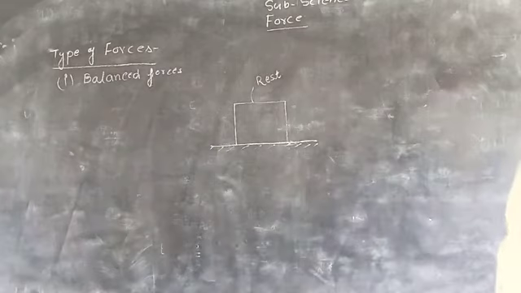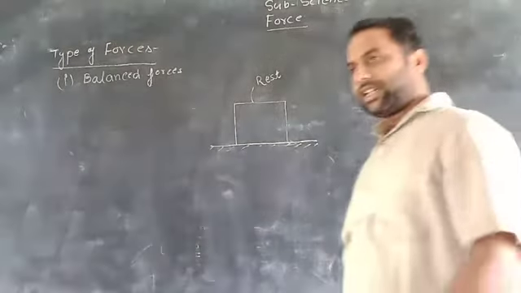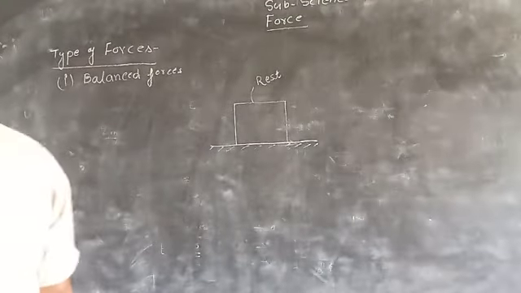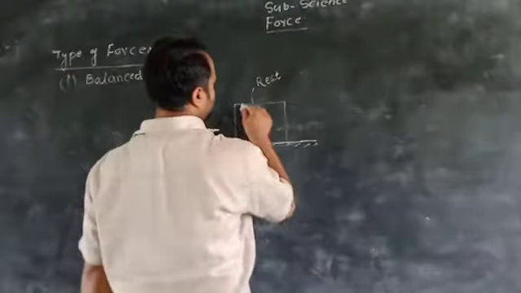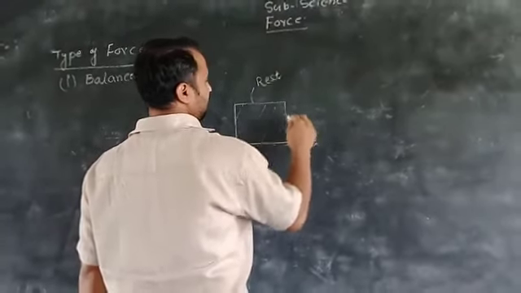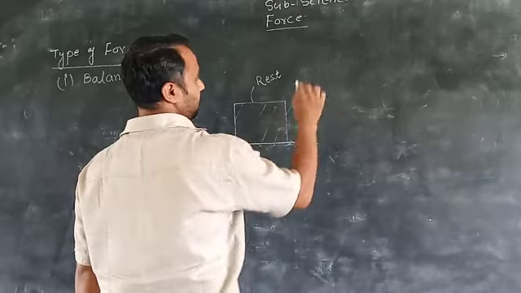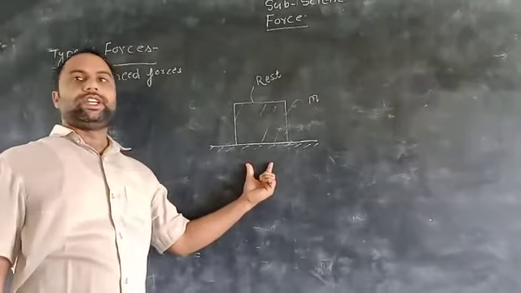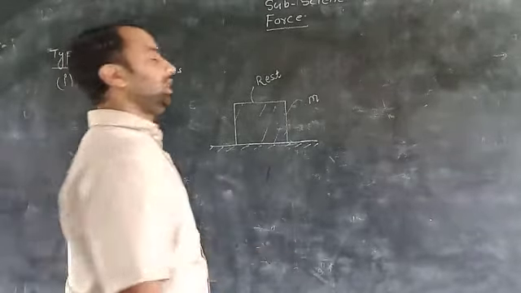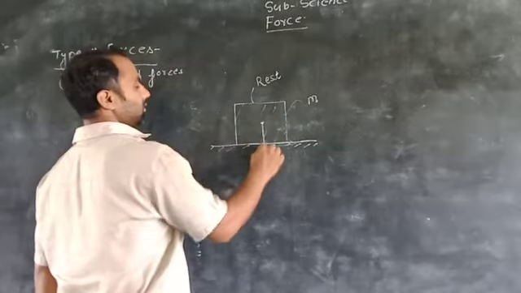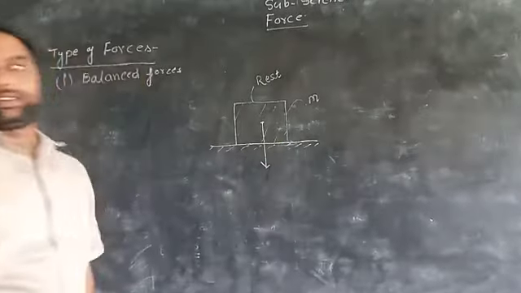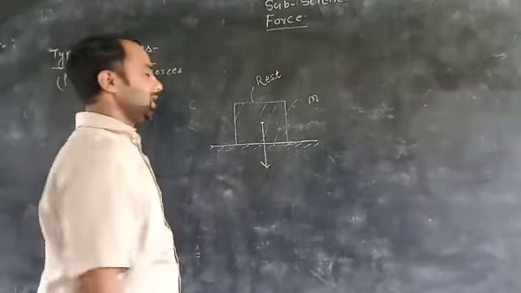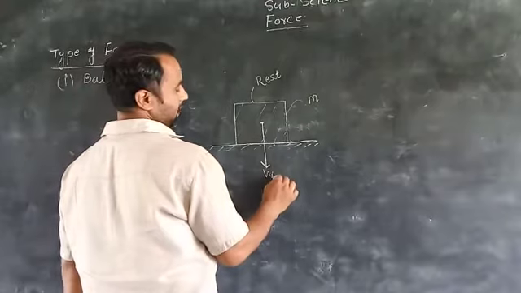What types of forces are acting on the body? The first force is the weight of the object. If this object has a mass m kg, then its weight is always acting vertically downward. Here this is the weight, and this weight is equal to mg.